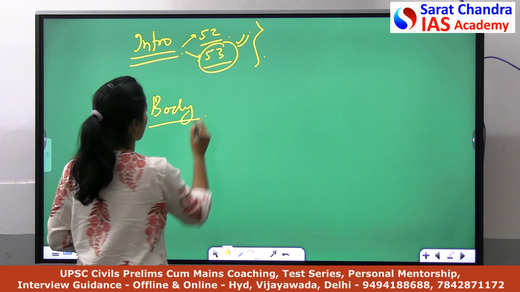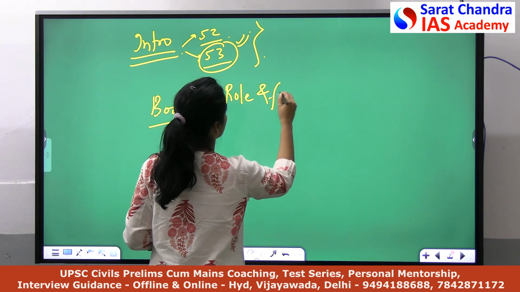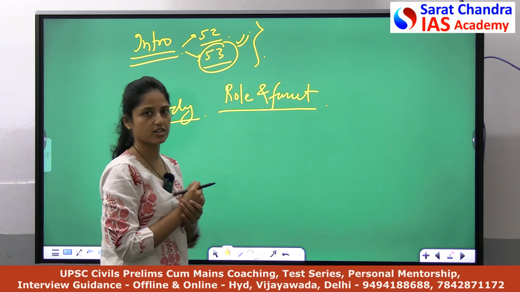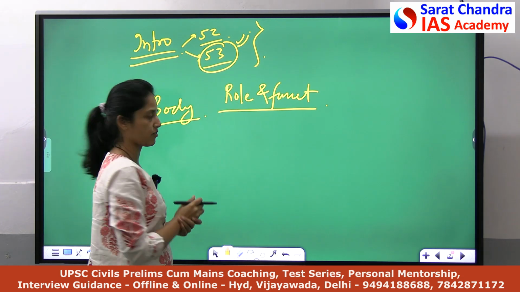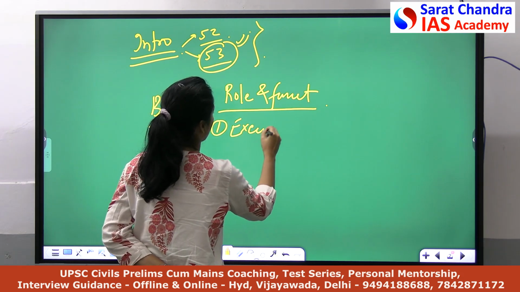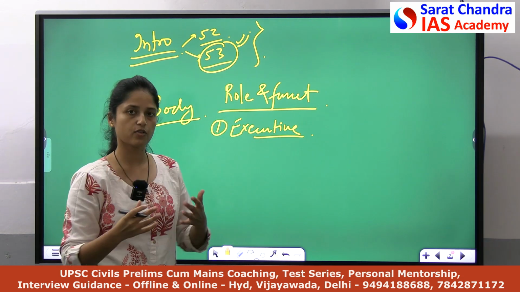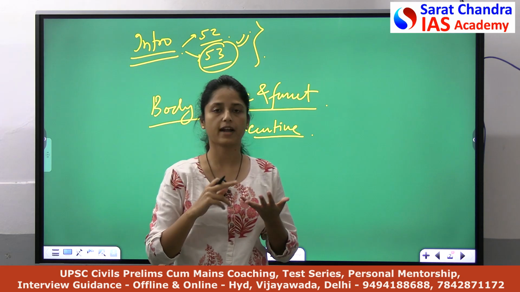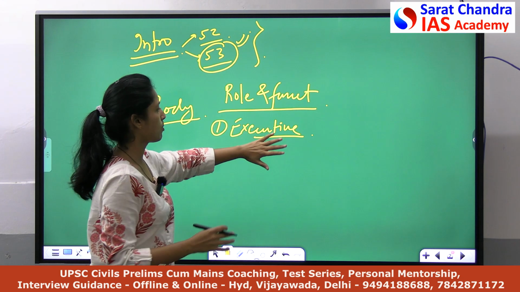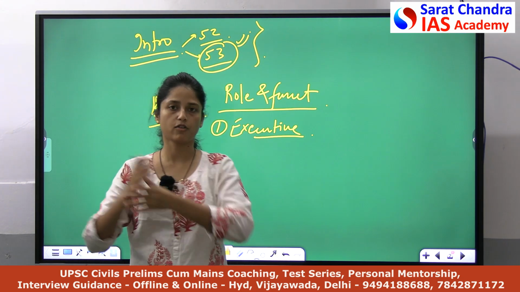Now coming to the body. In body the first part you have to address is roles and functions of President of India. There are various roles and functions you can discuss. I will discuss 4 or 5 major functions. First I will discuss the executive functions of President of India. It is very easy to remember: whenever you write about the executive functions, or the legislative functions, relate with that body. If I am talking about executive functions, how can you relate the President with the executive body?